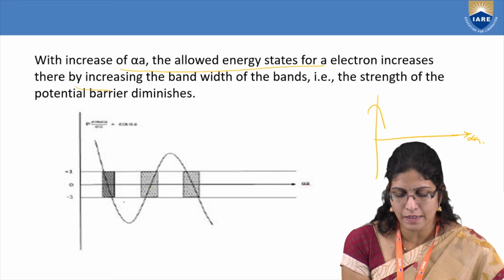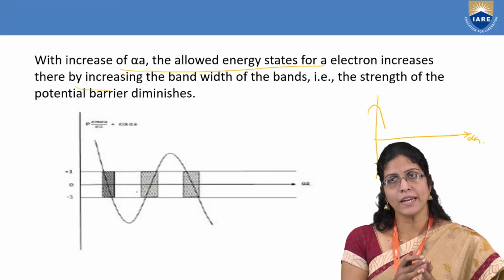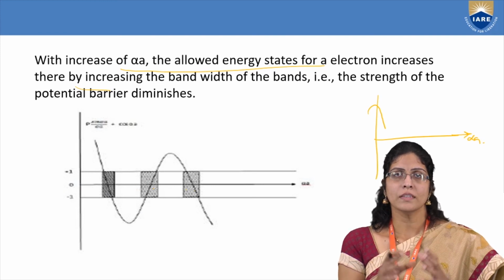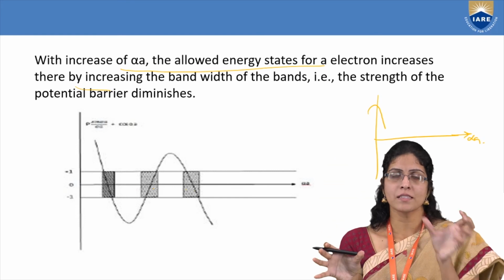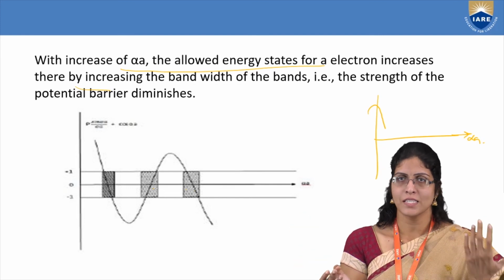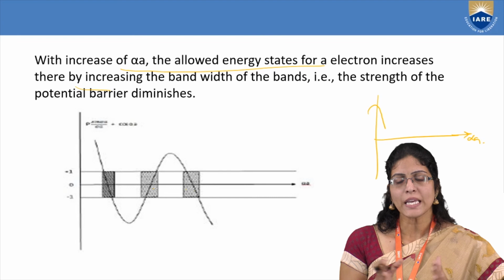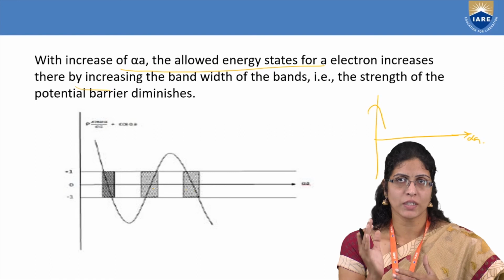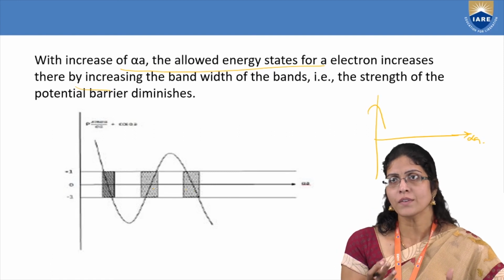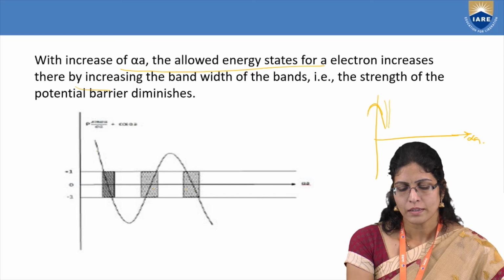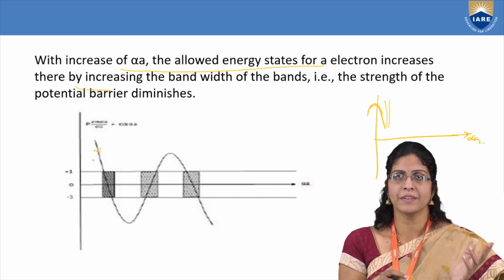Potential barrier in the sense, it will diminish, right? Because the potential barrier is against the allowed energy levels. So that's what the potential barrier is, something like an opposite to the allowed energy level. So if that is increasing, this will decrease. So if you are trying to increase the scattering power of the electron, that is P, the LHS, what will happen? The curve which is like this will try to become like this and like this. So there is a difference between this curve and the previous curve.